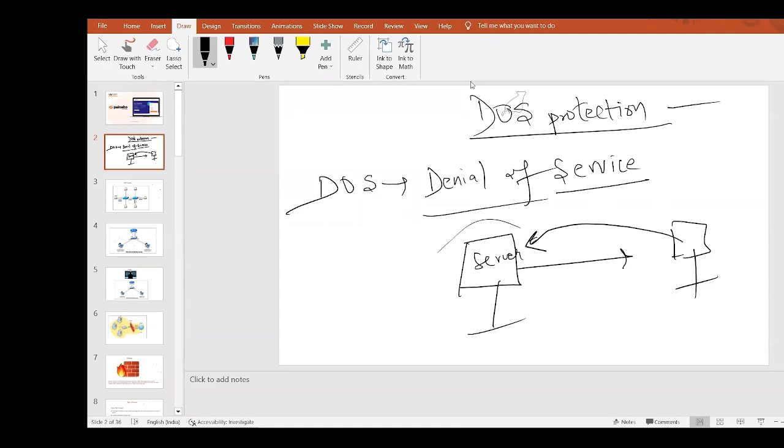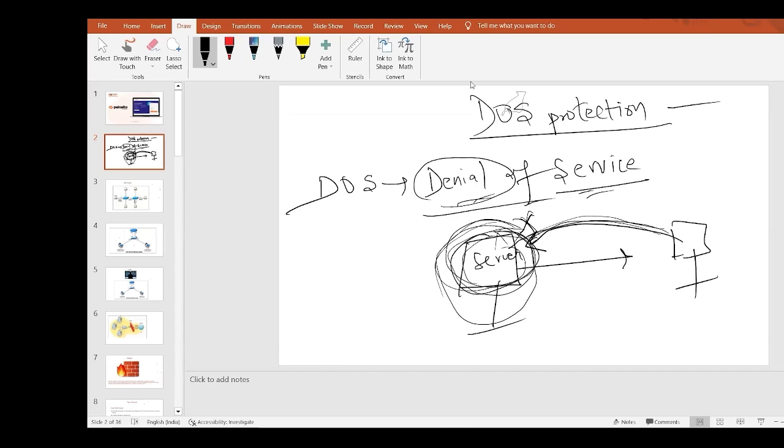Okay, but due to some means, you're trying to get access, but actually it is not happening. I don't know the reason. You are not able to get access to this server. It means it's a kind of denial of service. You are not able to access the service, so it is a denial. Denial of service means you are trying to get access to the server, but it's not happening due to some wrong reason.